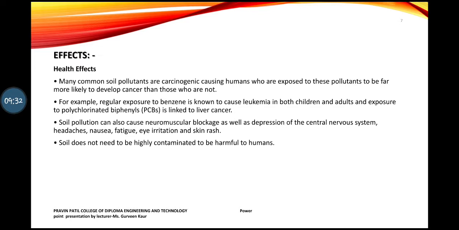Over here I have given one example: regular exposure to benzene. It causes leukemia in children and adults also. And there is one other type of chemical called polychlorinated biphenyls, PCBs. If we come in contact with this type of chemical, then there are chances of liver cancer. Then neuromuscular blockages are also there. This is also due to soil pollution.